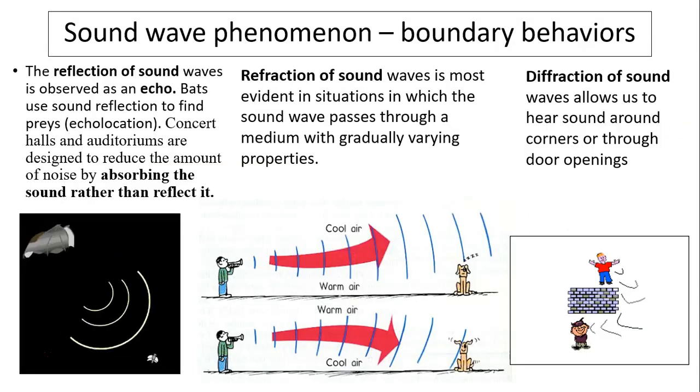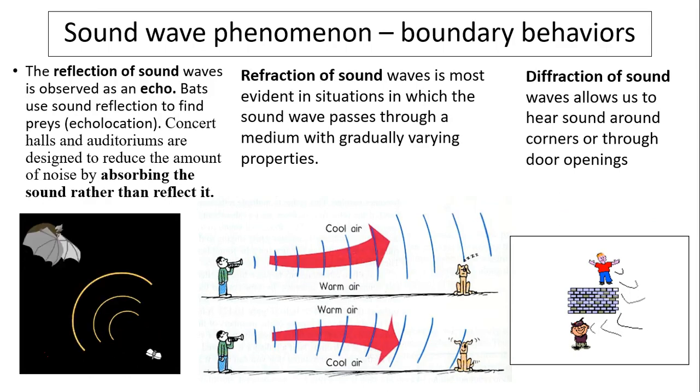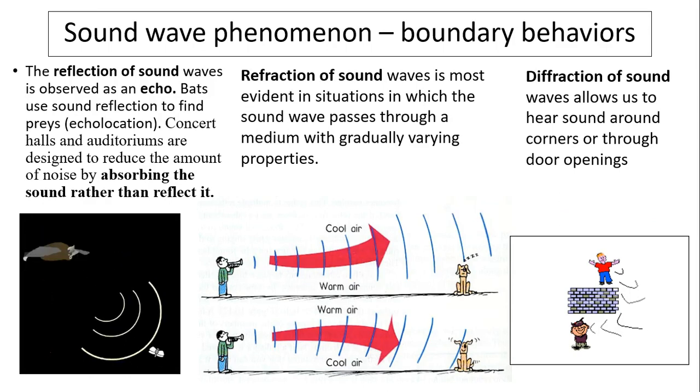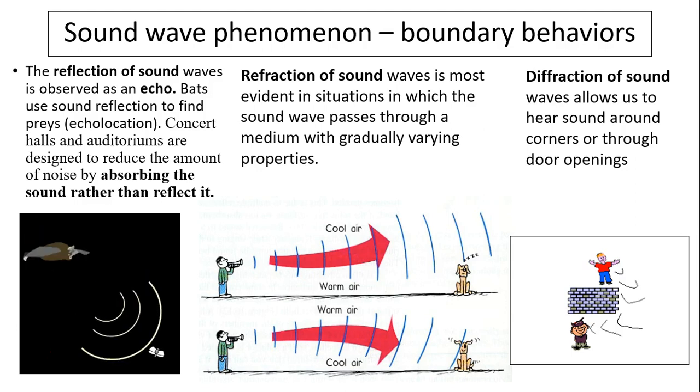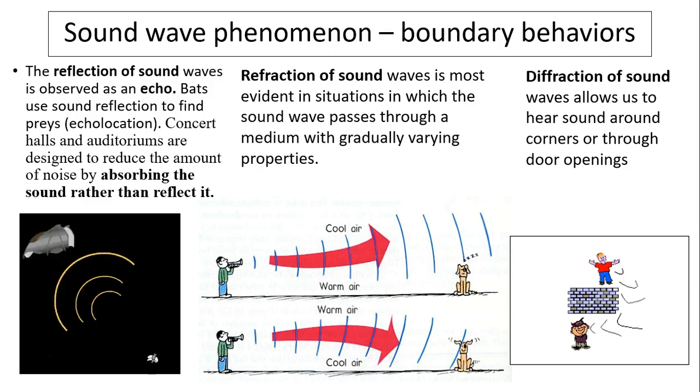Now, sound wave phenomenon, boundary behavior. There are three we talked about: reflection, refraction, and diffraction. Reflection of sound is also called echo. So bats or other animals usually use sound to locate their prey, right?